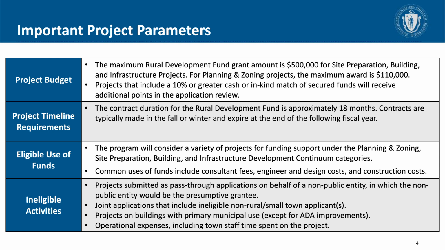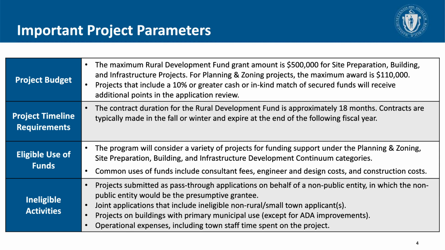Keep in mind these important project parameters. The maximum budget for a Rural Development Fund award is $500,000 for site preparation, building, and infrastructure projects. And for planning and zoning projects, the maximum award is $110,000. A match of 10% or greater, whether cash or in kind, will receive additional points in the application review.